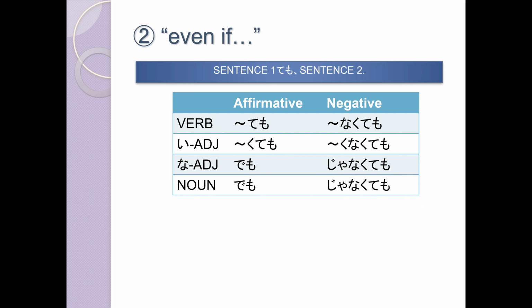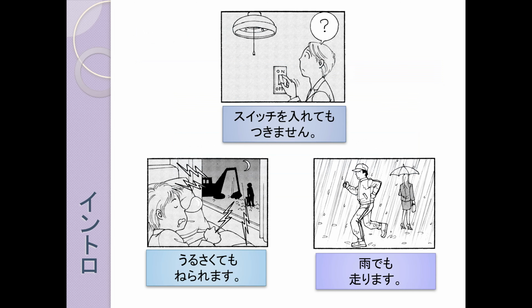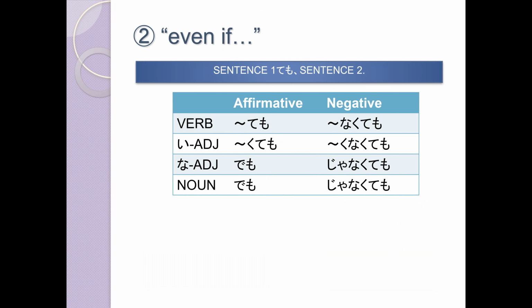So the ても means like even if, blah, blah, blah. So the sentence 1, ても sentence 2. So even if sentence 1, sentence 2 will happen. So in other words, we can take a look at these. スイッチを入れてもつきません. Even if I flip the switch, the light does not come on. Or うるさくても寝られます. Even if it's noisy, I can sleep. Or 雨でも走ります. Even in the rain, he runs. So this is the ても with the second part of our sentence.